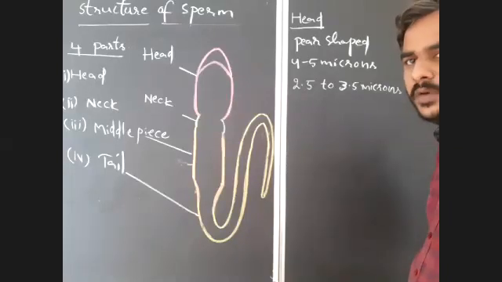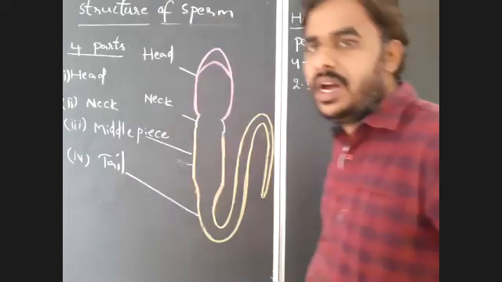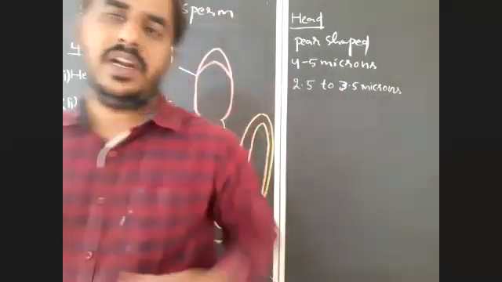It is about 4 to 5 microns in length and 2.5 to 3.5 microns in width. So head is the anterior most part and it is a flattened pear shaped structure.